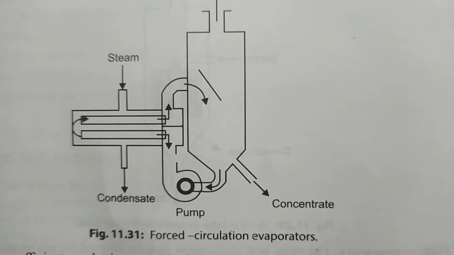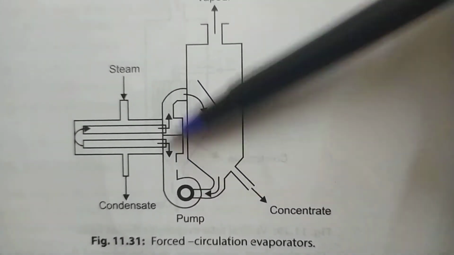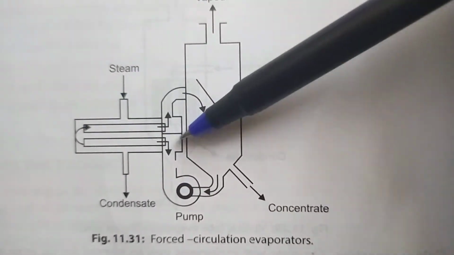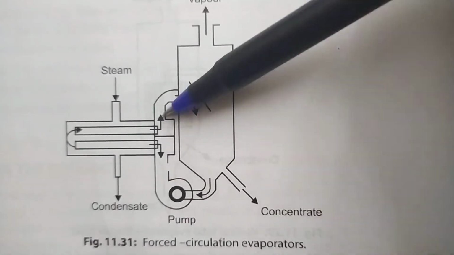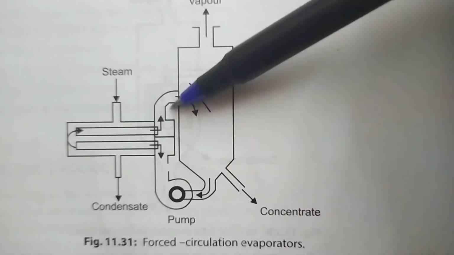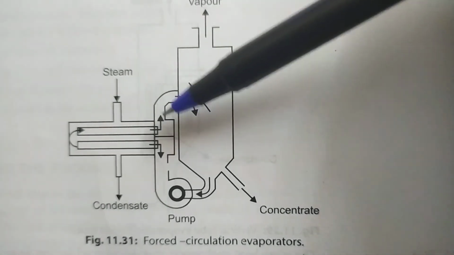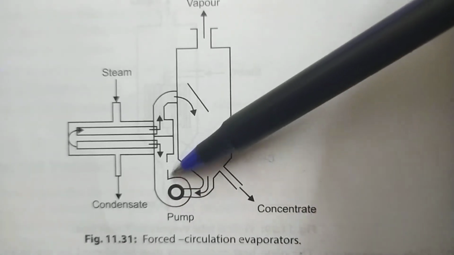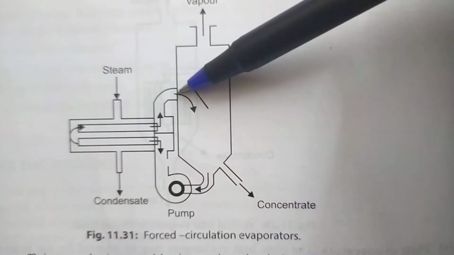The forced circulation evaporators are different, where you have a pump here. The steam is passed here, and the product is going to be circulated in this chamber, and there's a pump which will bring this product further into this, and evaporation can happen on a longer scale here, because of the huge tank. It can be recycled back, and again it can be passed through the steam, and then it can come back.